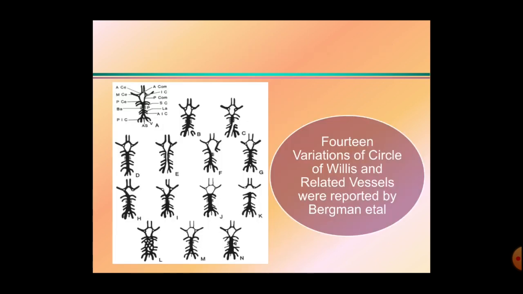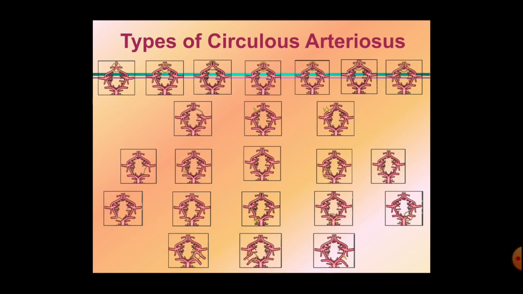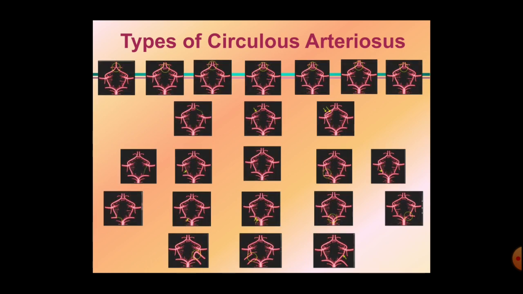The variations of the circle of Willis are very common. They are present in 33% of cases. Here these are the different types of the circulus arteriosus. There are 23 different types, of the different components of the circulus arteriosus. We are not going to study all of these, but we should know that on an average 33% variations of the circulus arteriosus are seen.